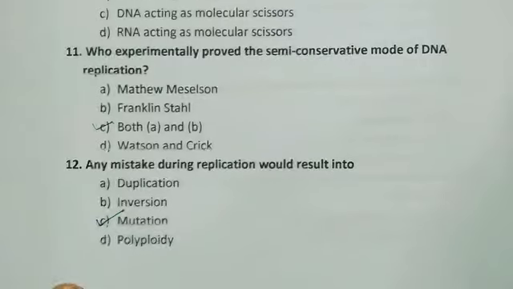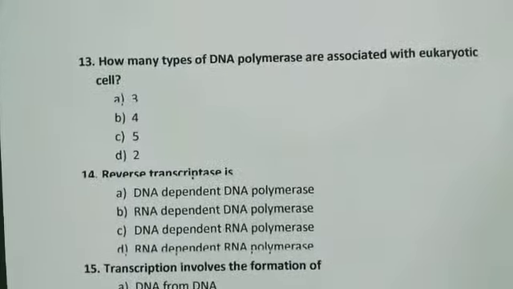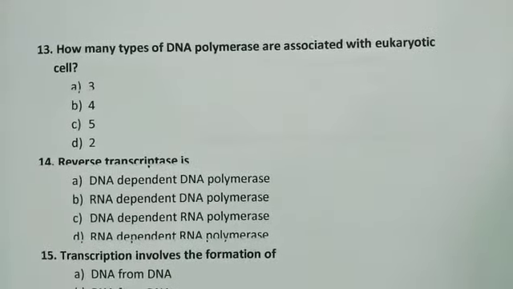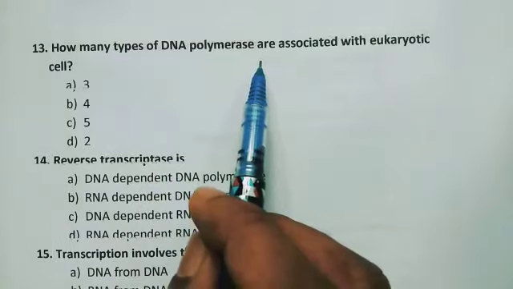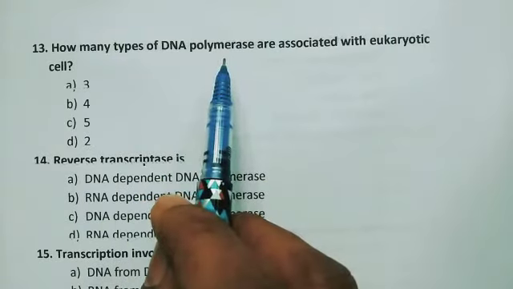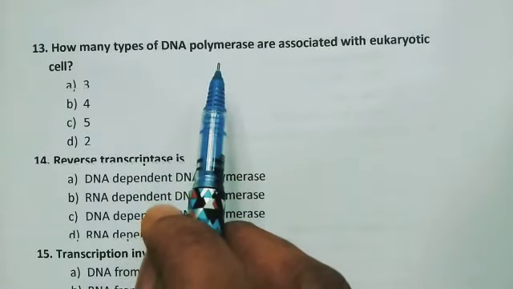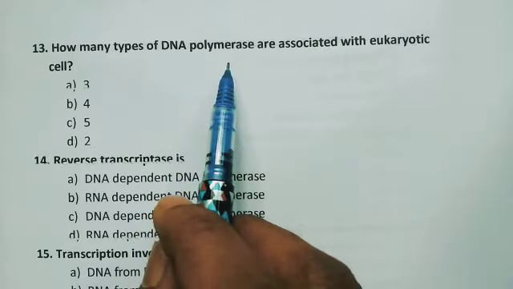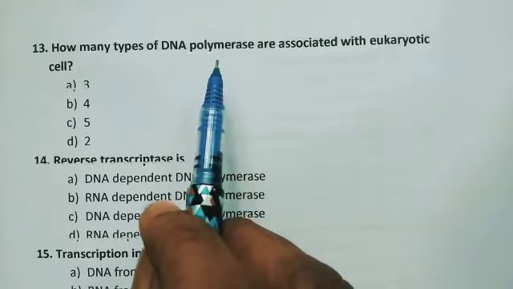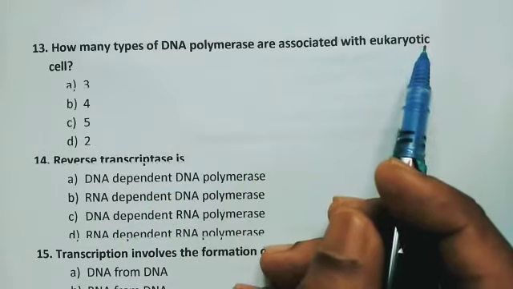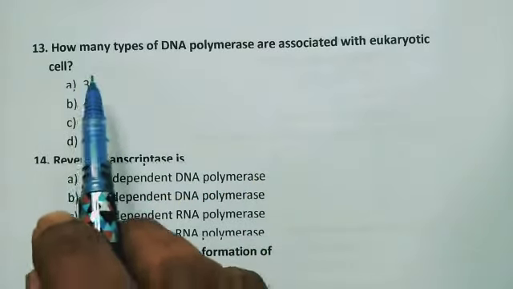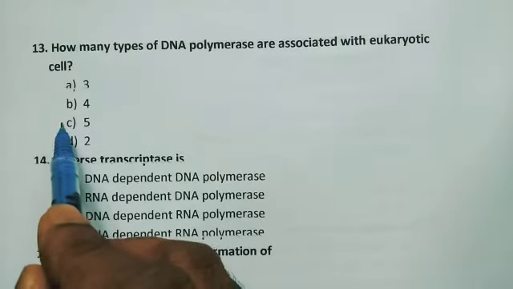Now moving on to question number 13. How many types of DNA polymerase are associated with the eukaryotic cell? DNA polymerases are the enzymes which help in the synthesis of DNA, and the answer is 5.